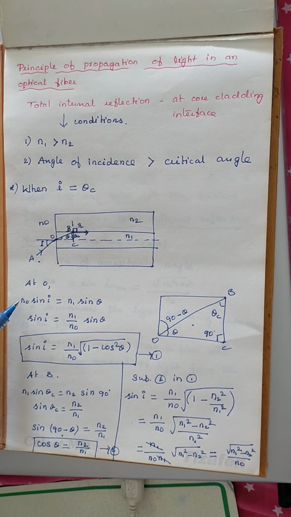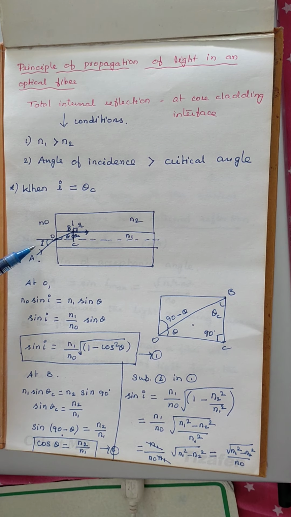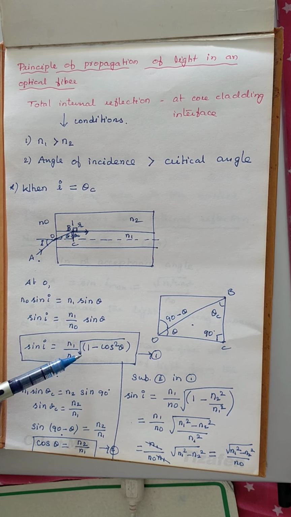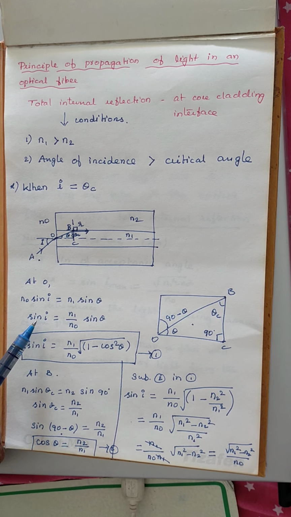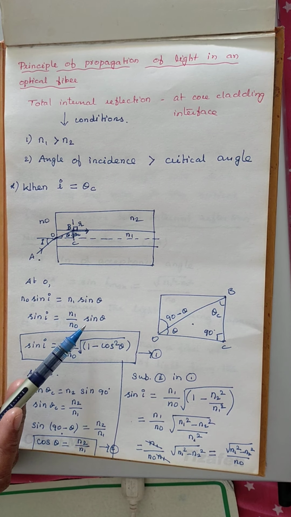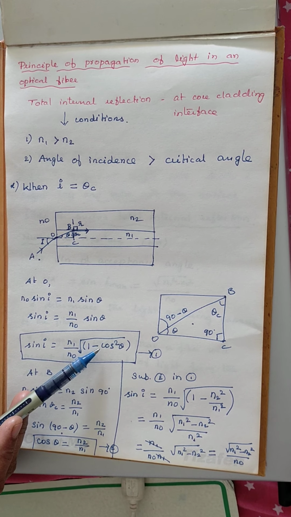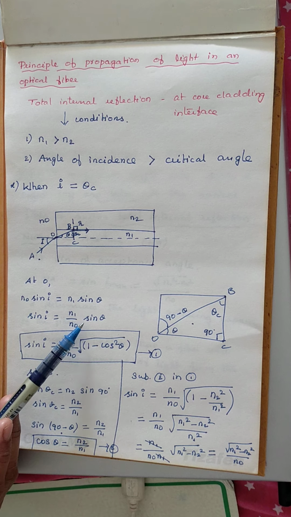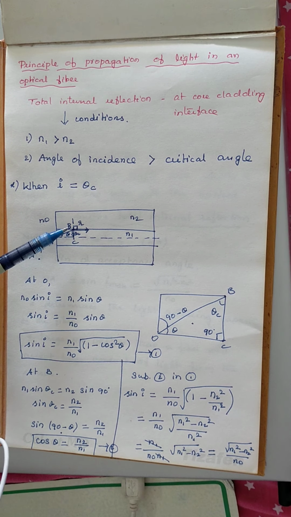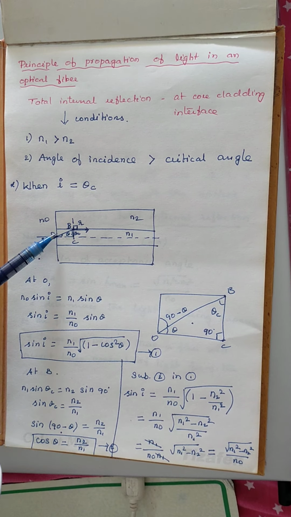By applying Snell's law, we write N0 sin I equal to N1 sin theta. Sin theta we can write in terms of cos theta. Before that, I will bring this N0 here. So sin I is equal to N1 by N0 into sin theta. Sin in terms of cos, we will write sin theta as the square root of 1 minus cos square theta. Then at the point B, we consider this is the incident ray, this is the refracted ray.